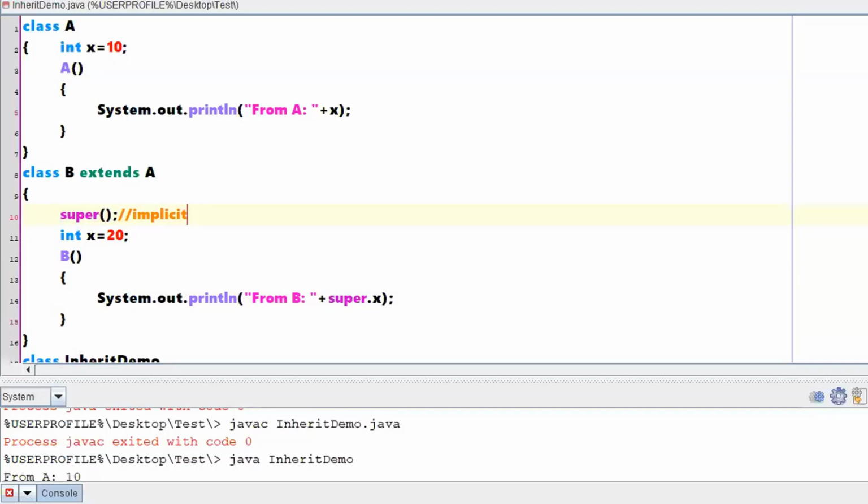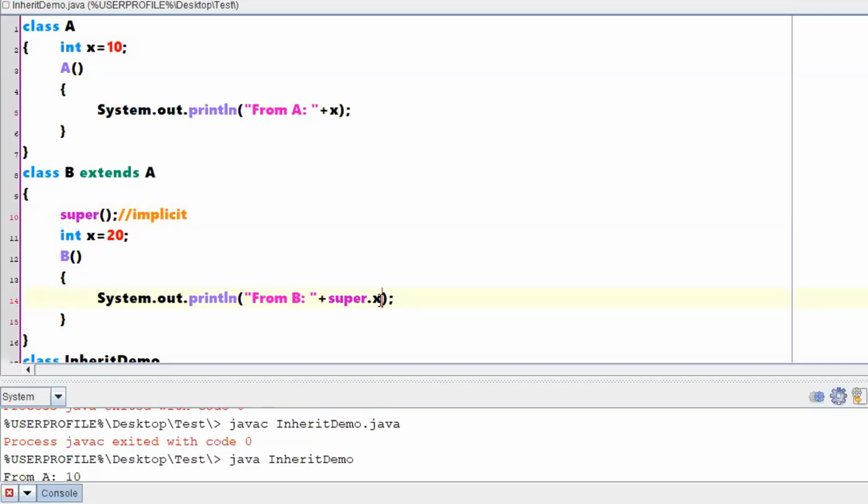If you want to refer to the members of your parent class, then you can use the super keyword. So using super, you can just specify whichever instance variable you want to access with respect to the parent. It will show you the values of that particular instance variable. Any questions till this particular point?